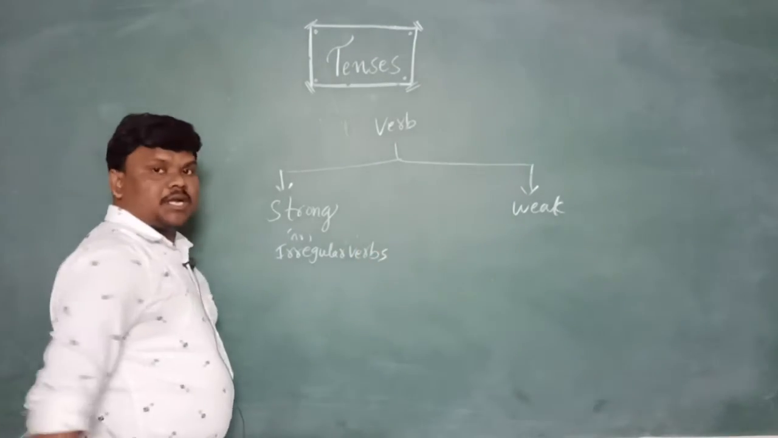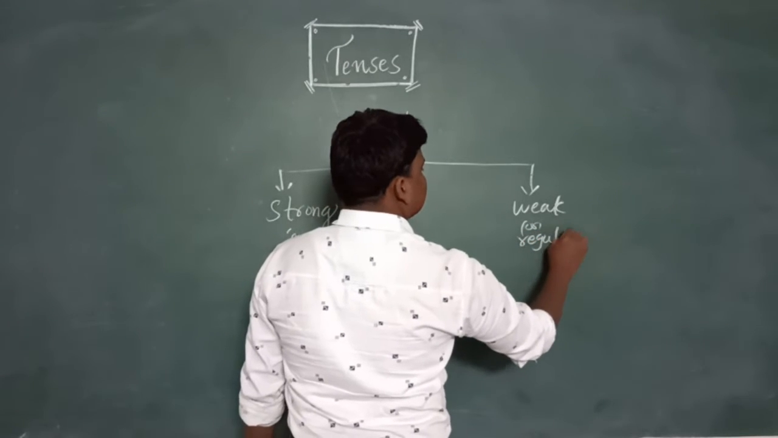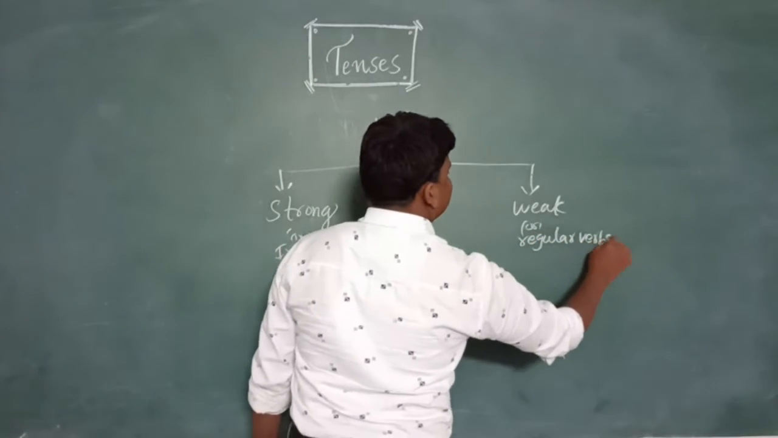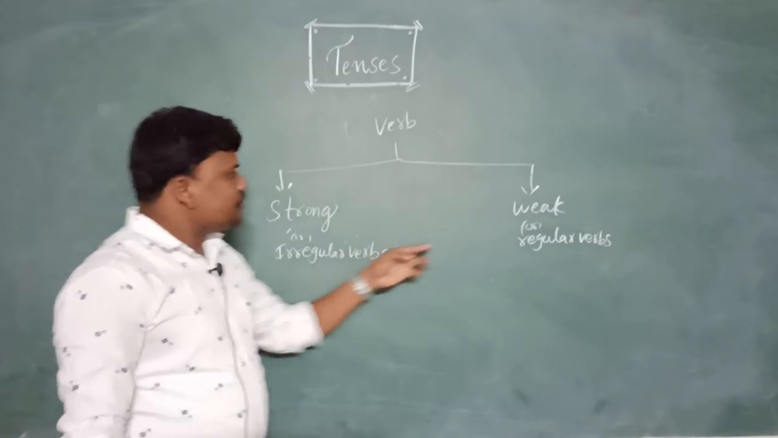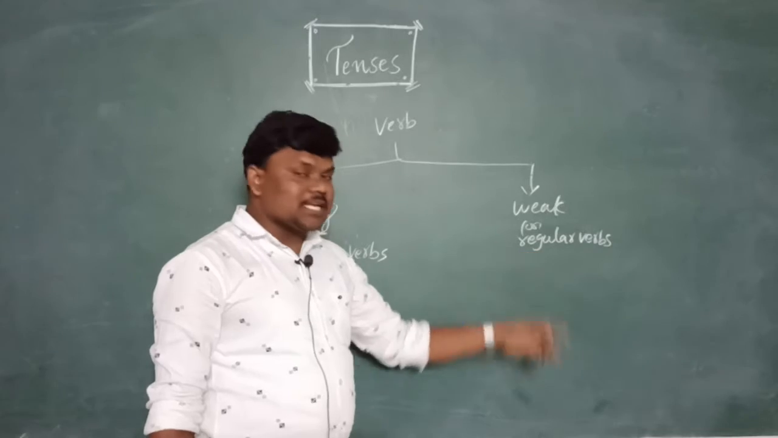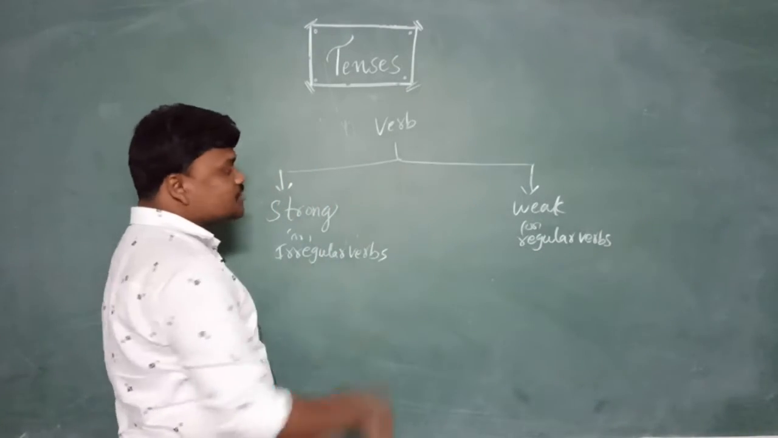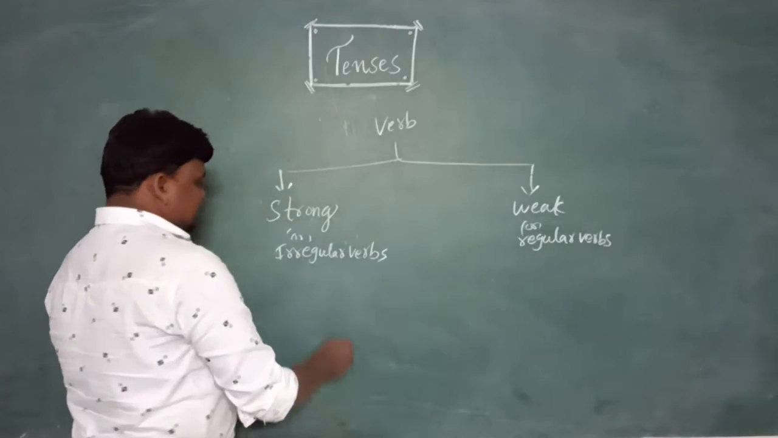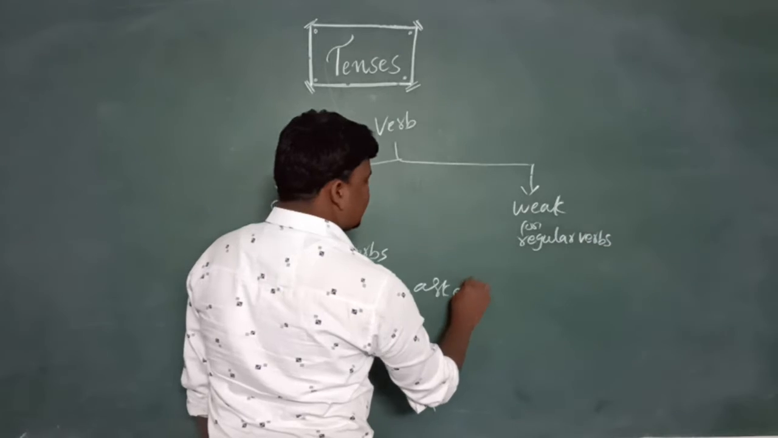Strong verbs are also called irregular verbs, and weak verbs are also called regular verbs. Let me teach you what a strong verb is and what a weak verb is. For example, ask, asked.